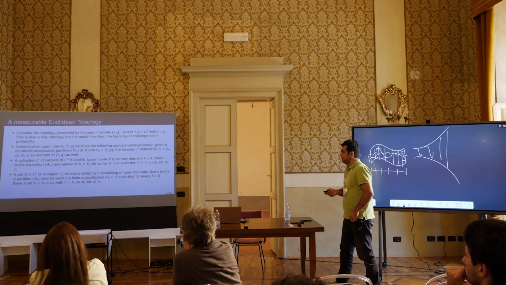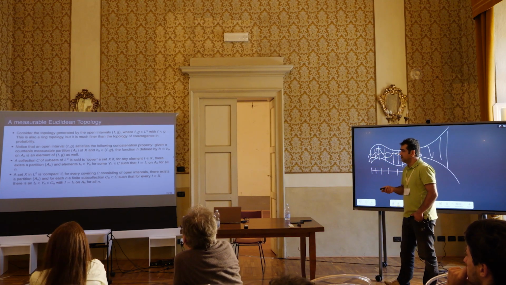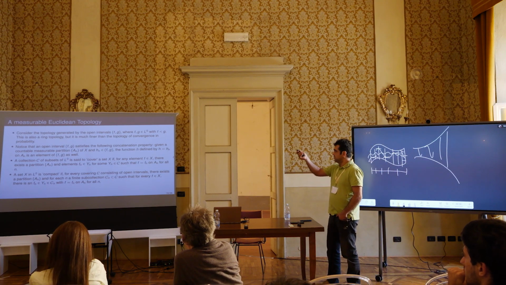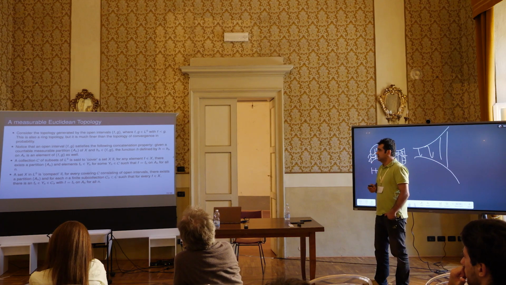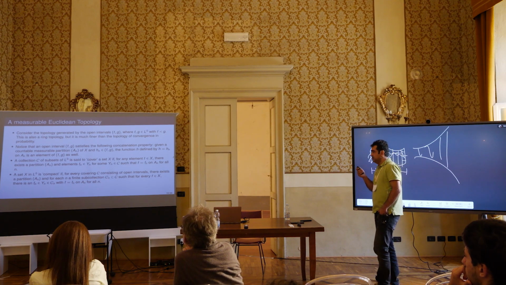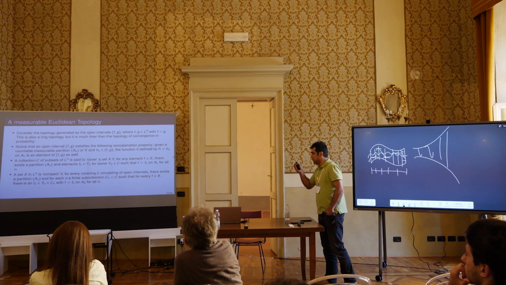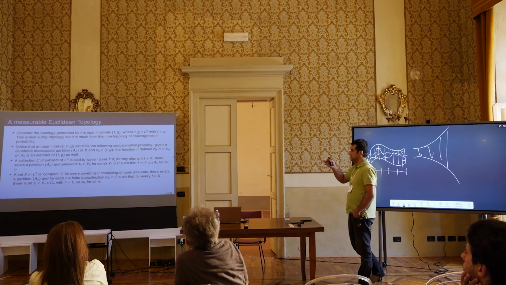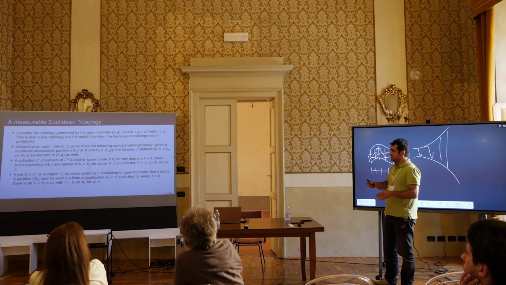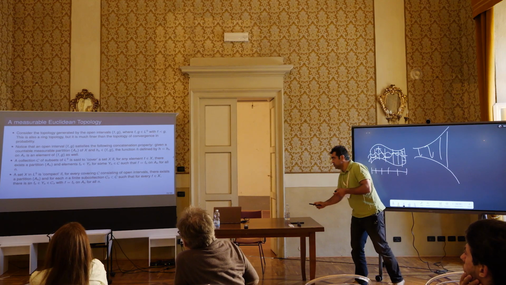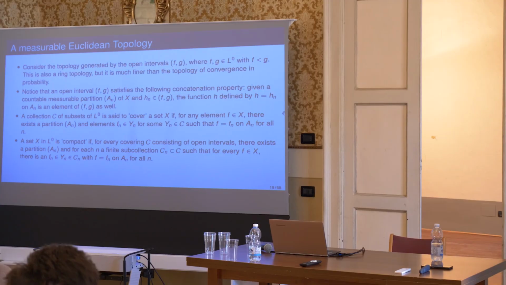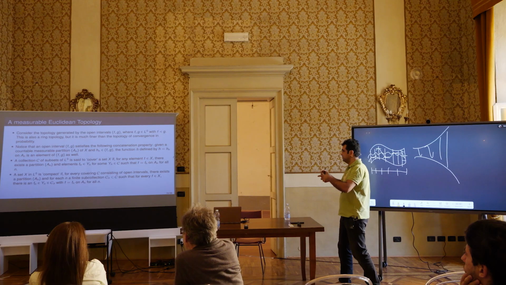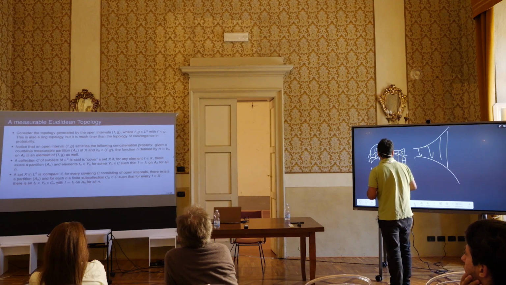Now we can define a notion of compactness. We say that a set is compact if for every cover consisting of open intervals, there exists a partition such that on each partition element we have a finite subcover, and such that any element in that set X can be realized as a concatenation of those objects.